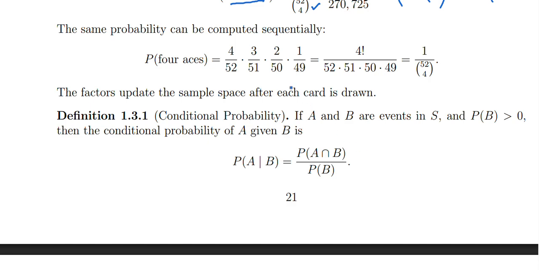the probability can be computed sequentially. Like there would be some conditions. What are the conditions now? If I want to find probability of first ace, what would be the first ace probability? There are 52 cards, and there are four aces. So I would say 4 over 52. Once one card is chosen, now we are left with 51 cards, and out of 51 cards we have 3 aces, and then out of 50 cards, after this is chosen, we have 2 aces, then out of 49 cards we have 1 ace.